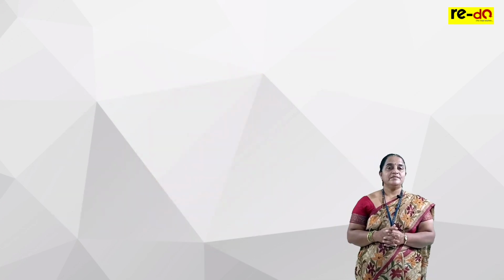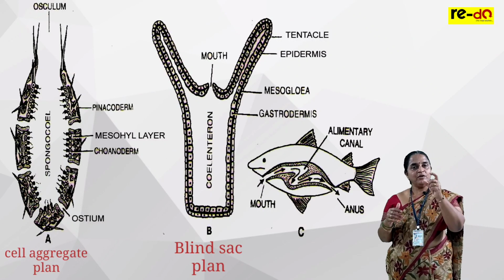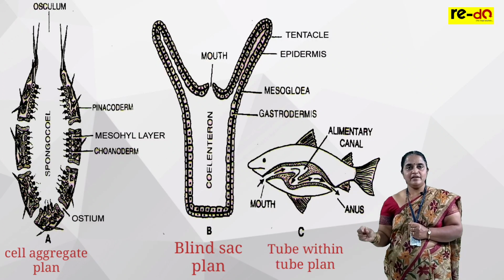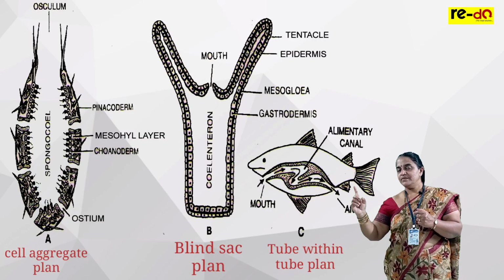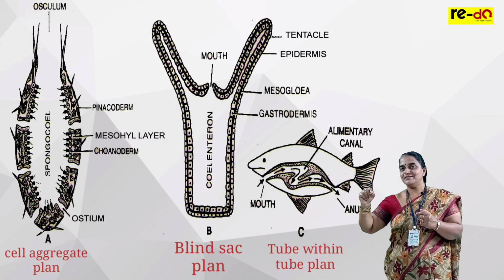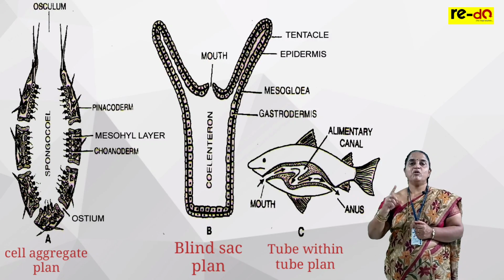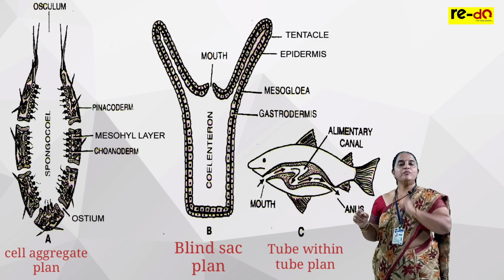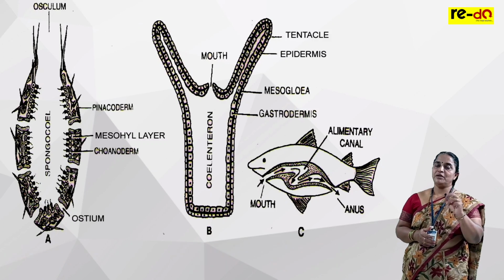Like this we find three body plans: cell aggregate plan, blind sac plan having only one opening, tube within tube plan. Recall a ball pen. There is a refill representing the digestive tract and its outer covering, which gives protection to that refill, and the refill gives protection to the ink. Clear? Like this. The digestive tract is surrounded by the space and then the body wall. This is the tube within tube plan where animals have two openings. The anterior opening is the mouth and the posterior opening is the anus. So there are three body plans I told you.